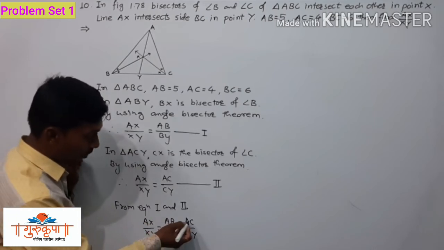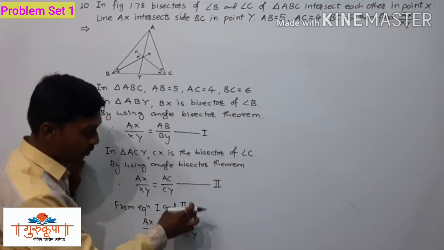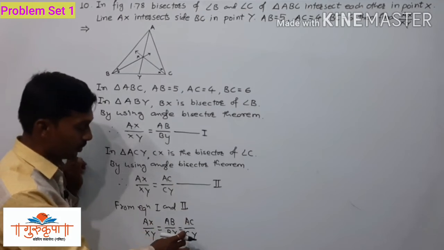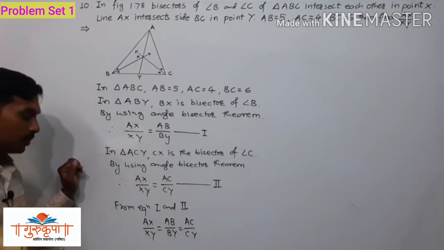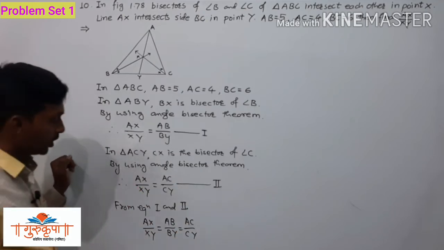We have to add AB plus AC, the addition of numerator to the numerator and addition of the denominator to the denominator, by using the theorem of equal ratio.